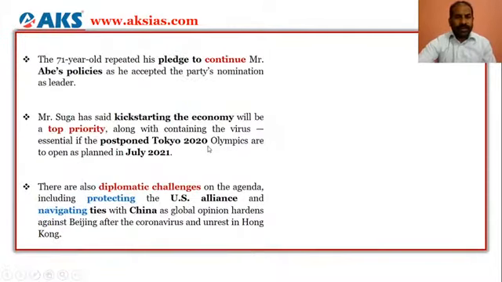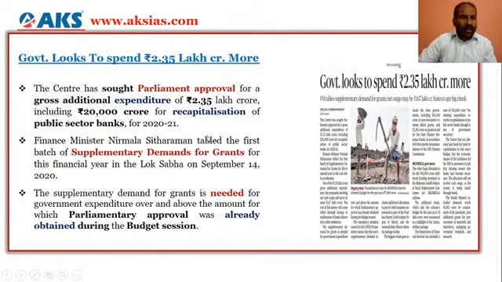So this is in regards to the international relations. And there is another news which we will look at. The government looks to spend 2.35 lakh crore. So here it is again in regards to the spending of money by the government into the society, so that there would be more liquidity, and for this the center has sought parliament approval.